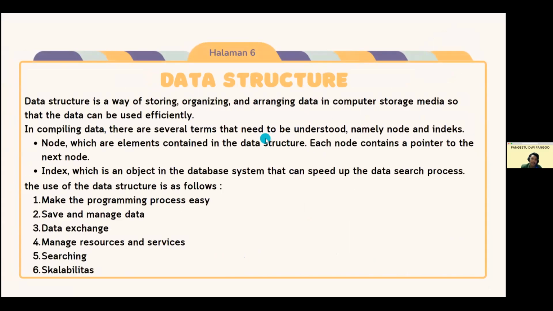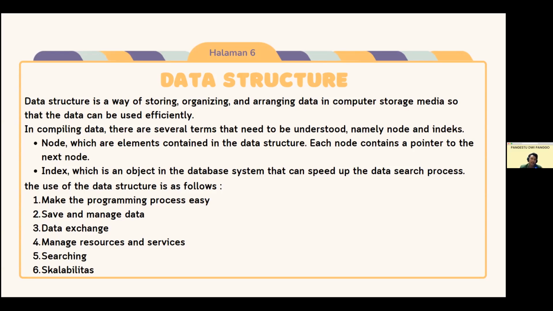data structure. A data structure is a way of storing, organizing, and arranging data in computer storage media so that the data can be used efficiently. In compiling data, there are several terms that need to be understood, namely node and index. Nodes are elements contained in the data structure. Each node contains a pointer to the next node. Then index, which is an object in the database system that can speed up the data search process.